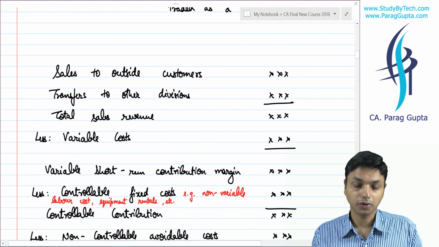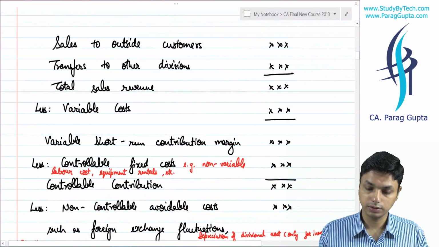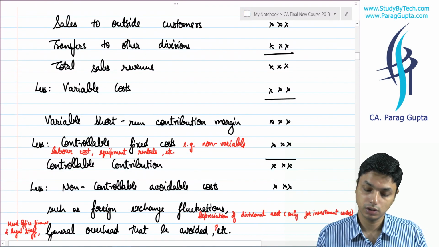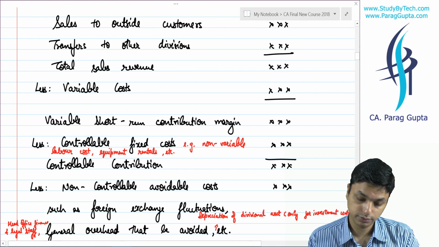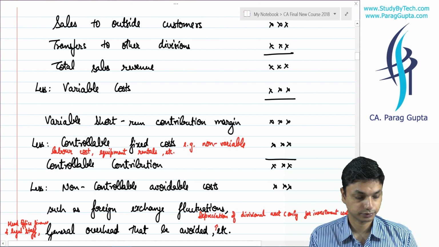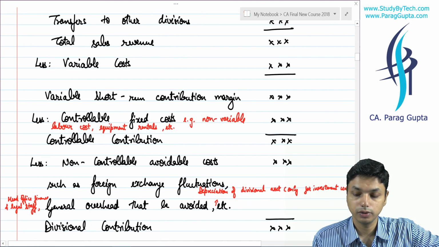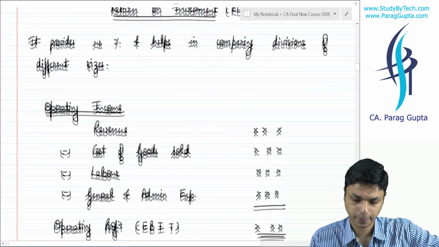to compare it with other organizations. So this is the whole structure. Sales minus variable cost is equal to variable short-term contribution margin. If we subtract our controllable fixed cost, we will arrive at controllable contribution, and so on.